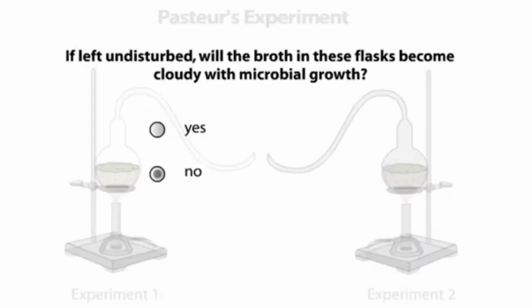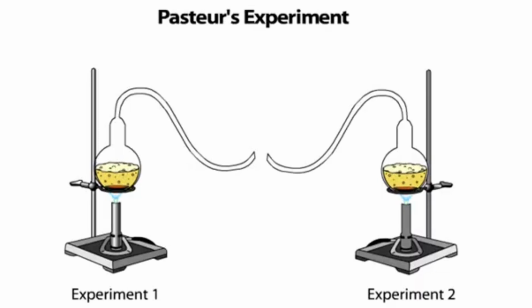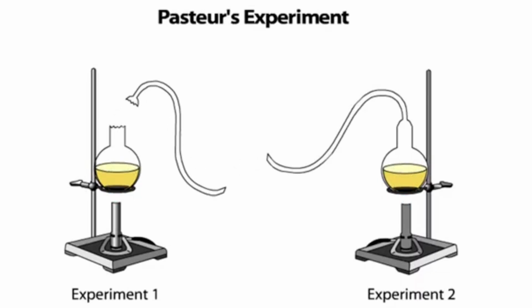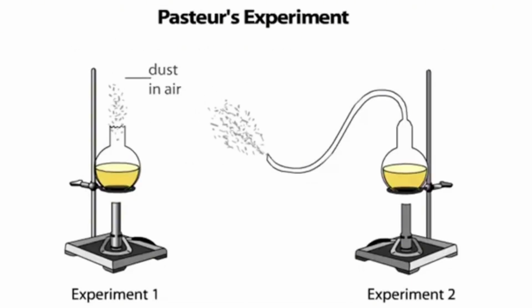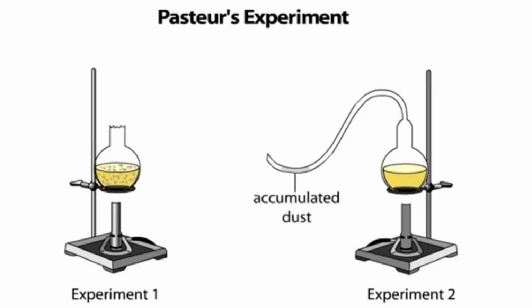In this experiment, Louis had a flask with a swan neck and one without it, and both were filled with broth that was sterilized via boiling. Pasteur made this experiment because he believed that instead of abiogenesis, some bacteria got into the broth because the air carried it. So in this experiment, he was still allowing air to enter the flask, or allowing this unknown substance in abiogenesis to enter the flask. But if there were any microorganisms in the air, they would be caught by the swan neck of the flask, and who would have thought, there was no cell growth in the broth because of the swan neck.